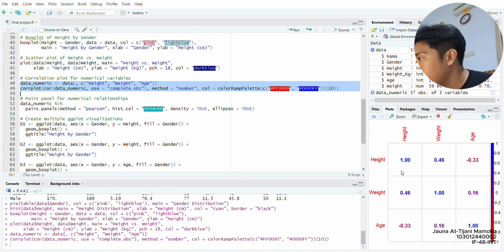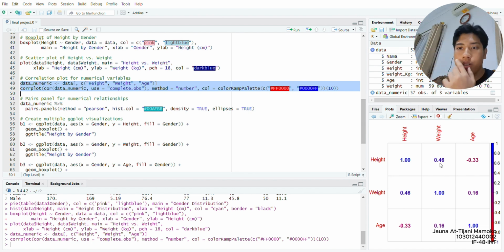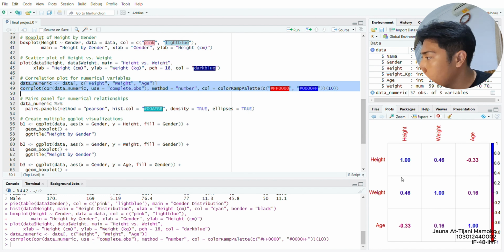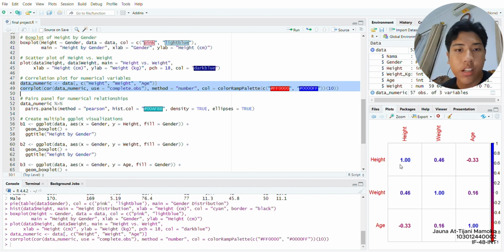So we can see that height and weight have a strong correlation right here, and it indicates a direct relationship. And for height and age, it's negative, so it indicates a negative correlation.